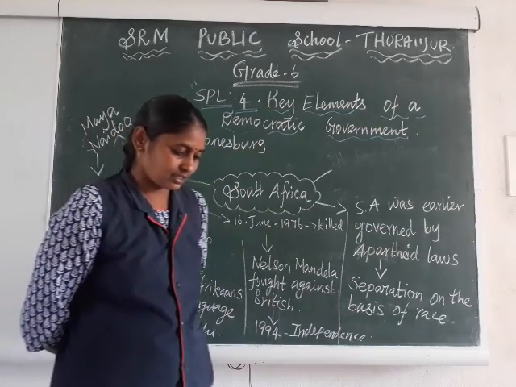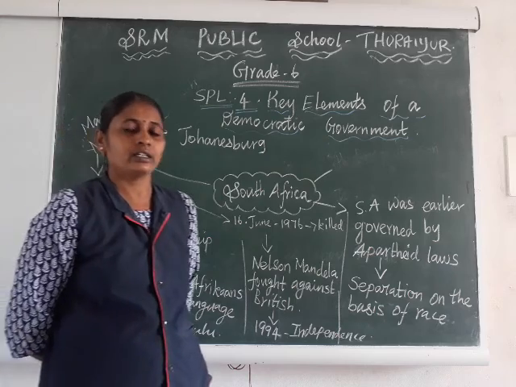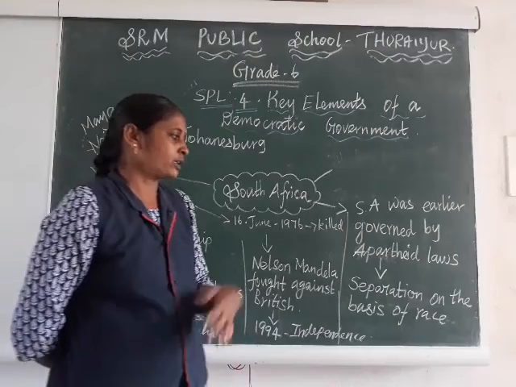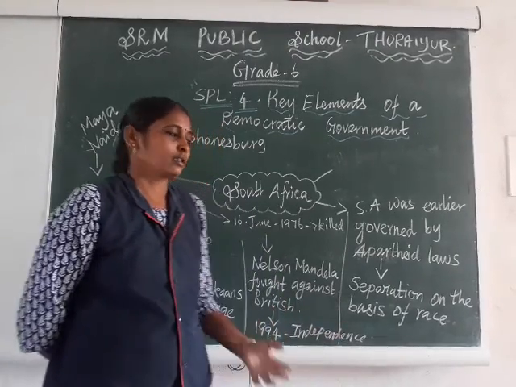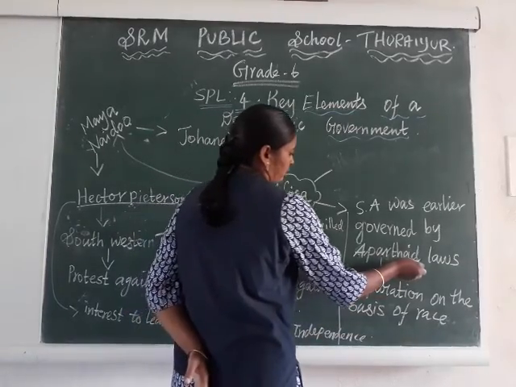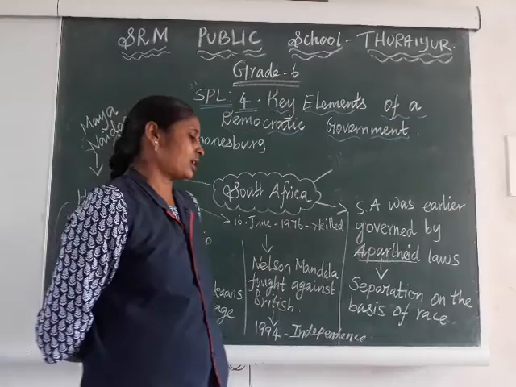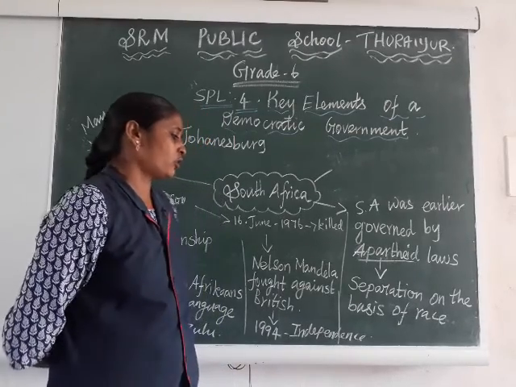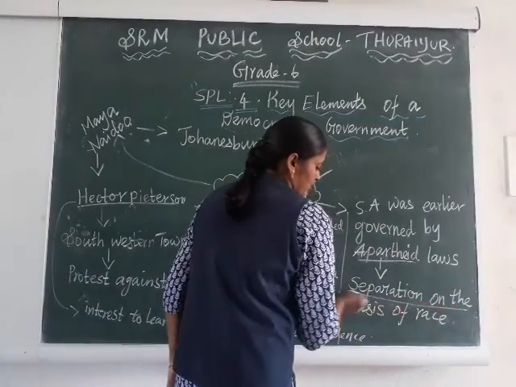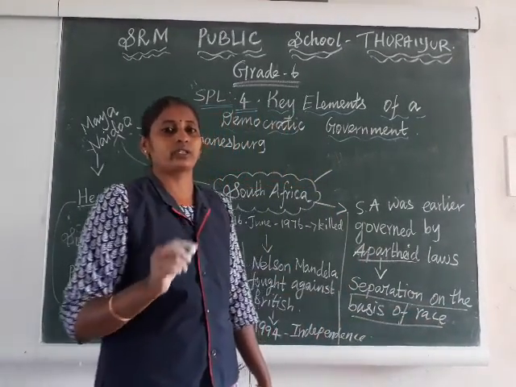So her mother said, in those days our country, meaning here South Africa, was governed by the British. They followed apartheid laws. What do you mean by apartheid laws? It means separation on the basis of race. Okay, separation on the basis of race. According to their color, they were ruled.